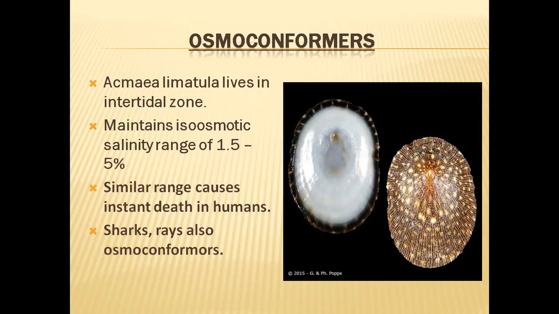Whereas during storms or high tide, more seawater joins the intertidal zone, and then the salinity of that region will go up to 5%. So depending on the situation, the salinity changes from 1.5% to 5%. This is a big range.